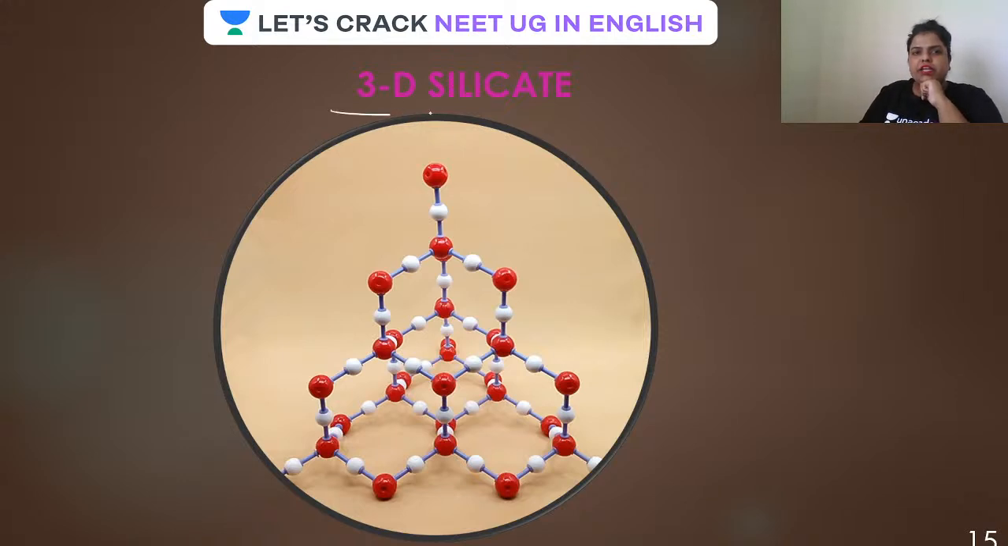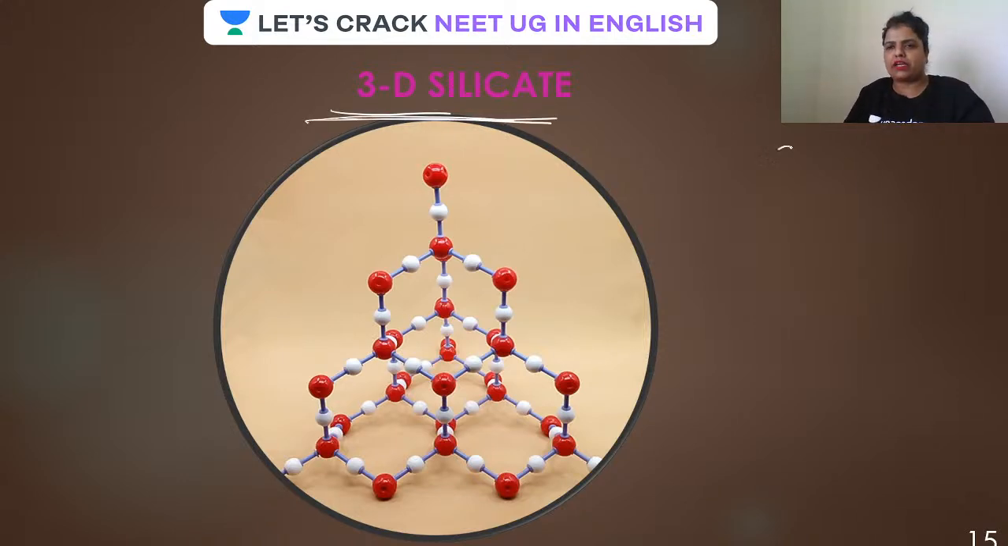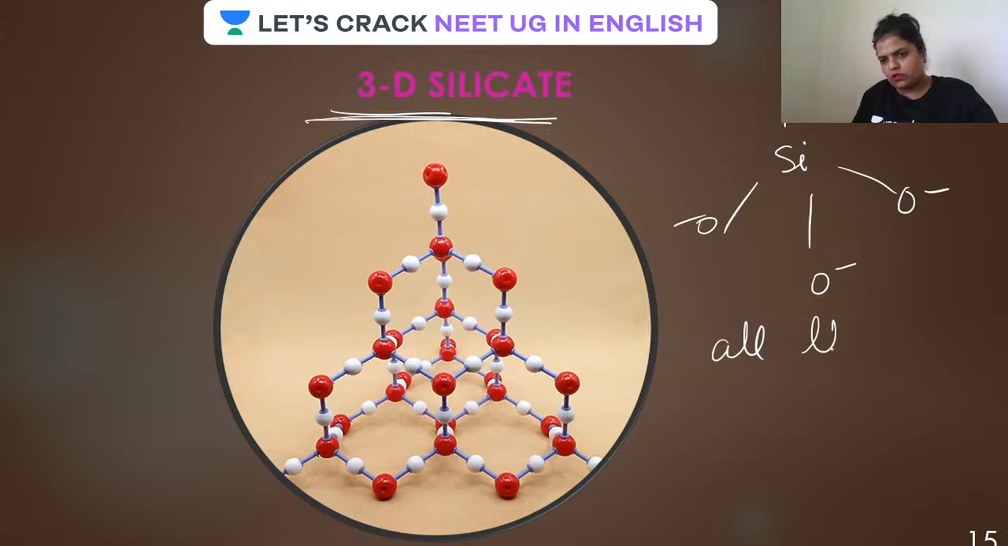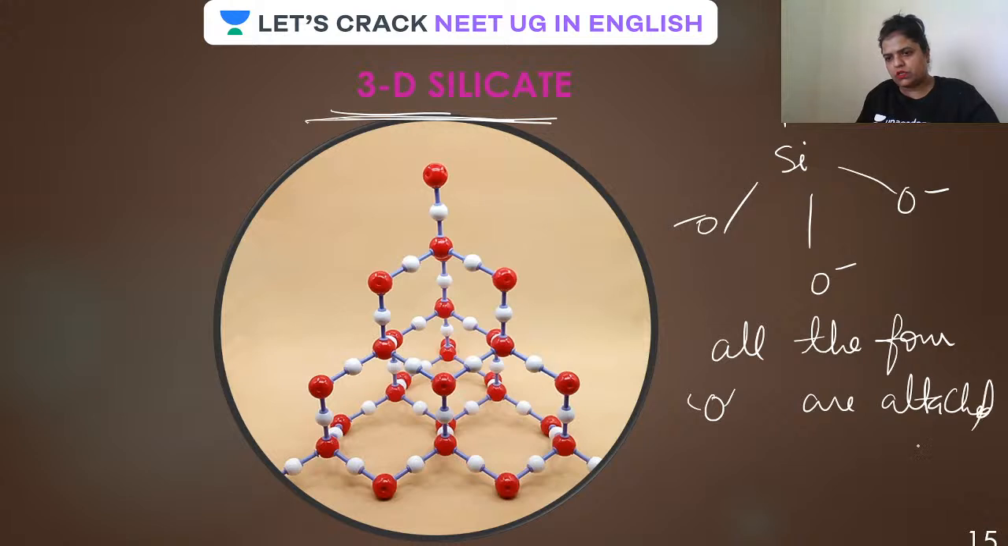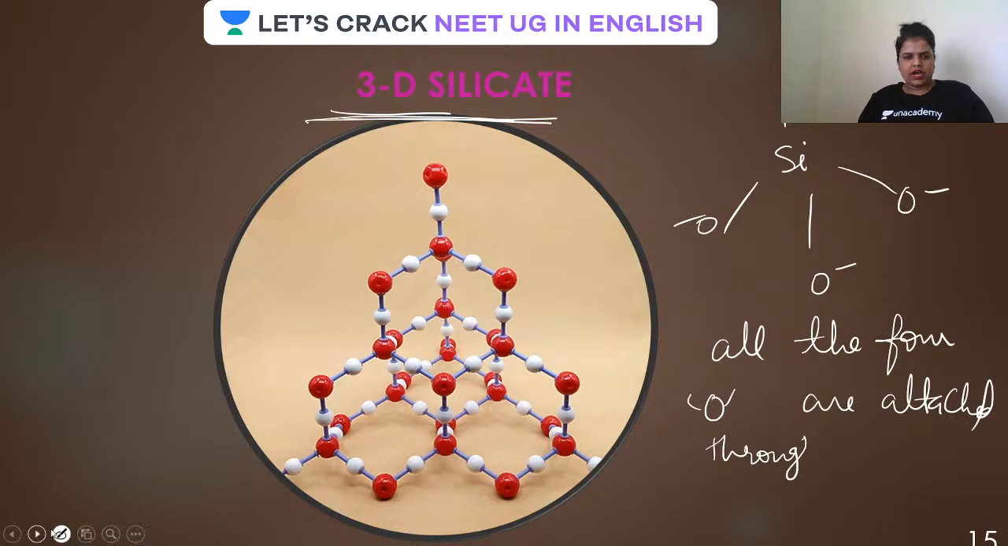Now guys, if it is 3D silicates, it is the most simple one. Why? Because all the four oxygen are attached to another what? To another tetrahedron. Done. It is clear. So it's very, very simple.